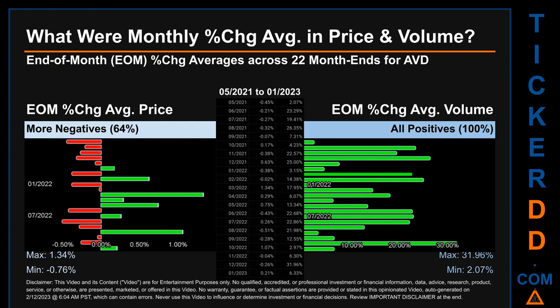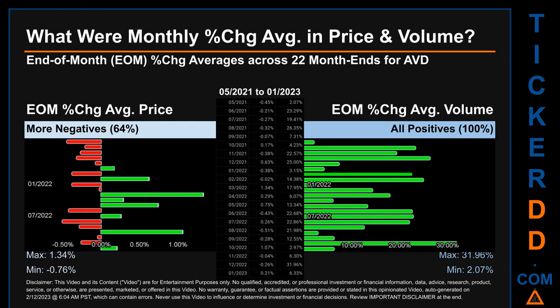From 05-2021 to 01-2023, out of 22 month ends, 14 had a negative percentage change in average price. Meaning 64% of month ends saw a negative percentage change in average price. In terms of volume, 22 out of 22 month ends had a positive percentage change. That is 100% of month ends saw a positive percentage change in average volume.